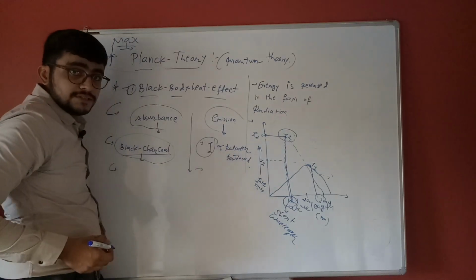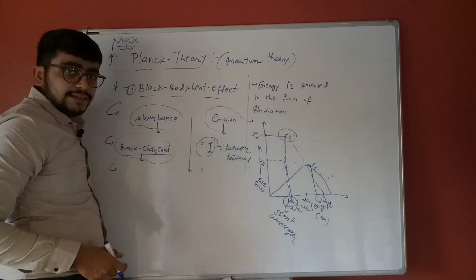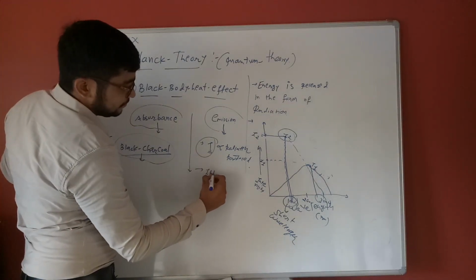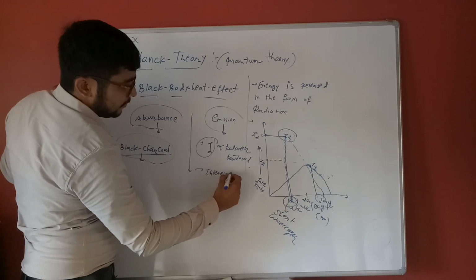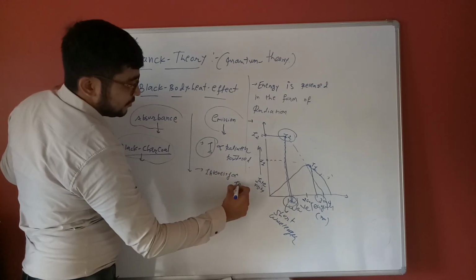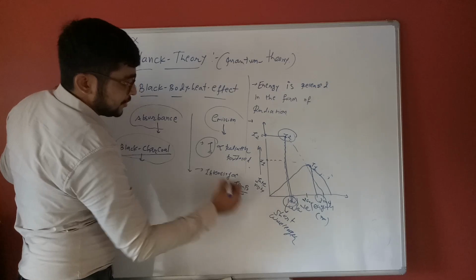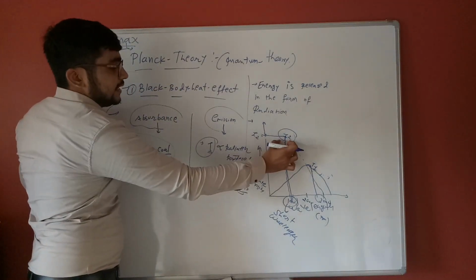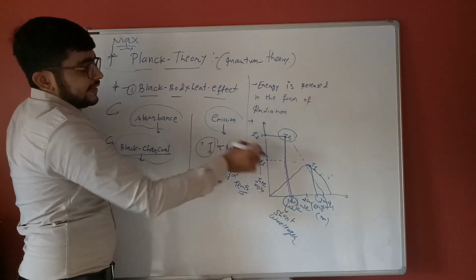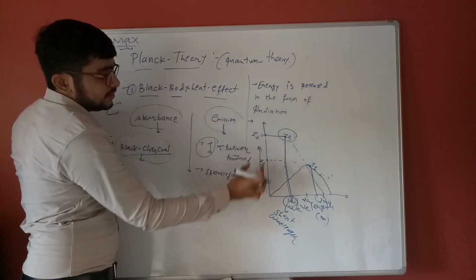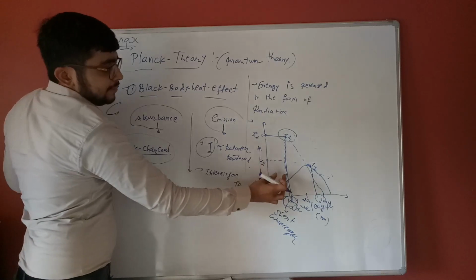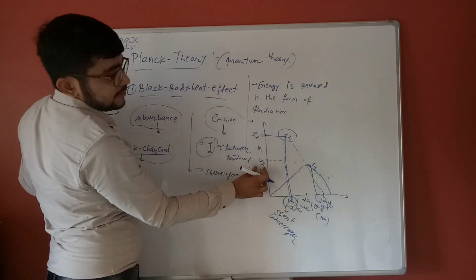A reciprocal relationship is not followed; it is exactly proportional. Intensity is directly proportional to temperature. So I2 is directly proportional to the higher temperature. When temperature is higher, intensity is higher compared to I1; when temperature is lower, intensity is lower.